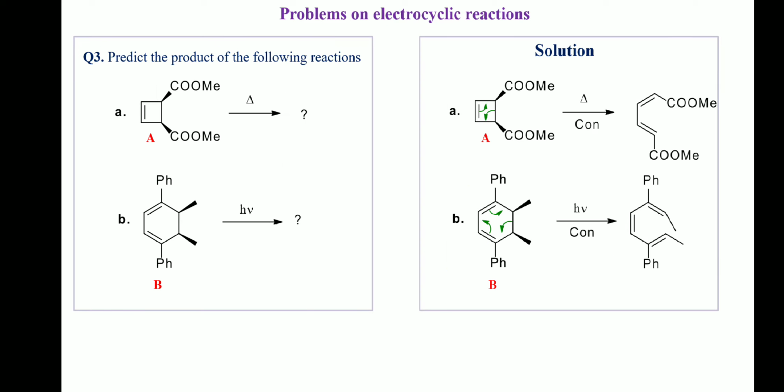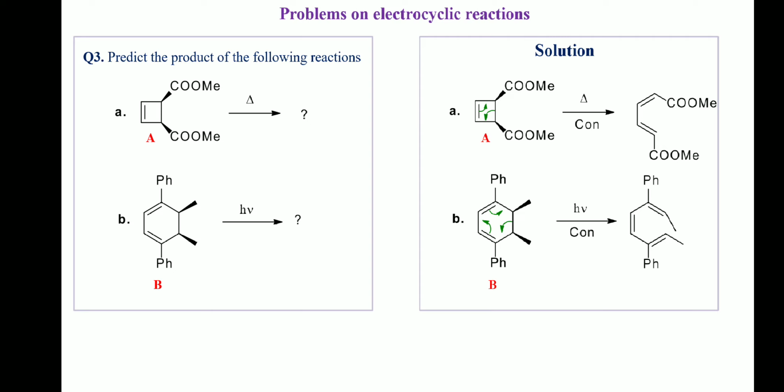Question number 3. Predict the product of the following reactions. These are examples of electrocyclic ring opening. In this type of reaction, the pi system of the acyclic conjugated system is considered to find out the selection rule. Compound A has a 2 pi electron system. So, its acyclic conjugate will have a 4 pi electron system, that is 4n pi system. Under thermal condition, the allowed rotation will be con.